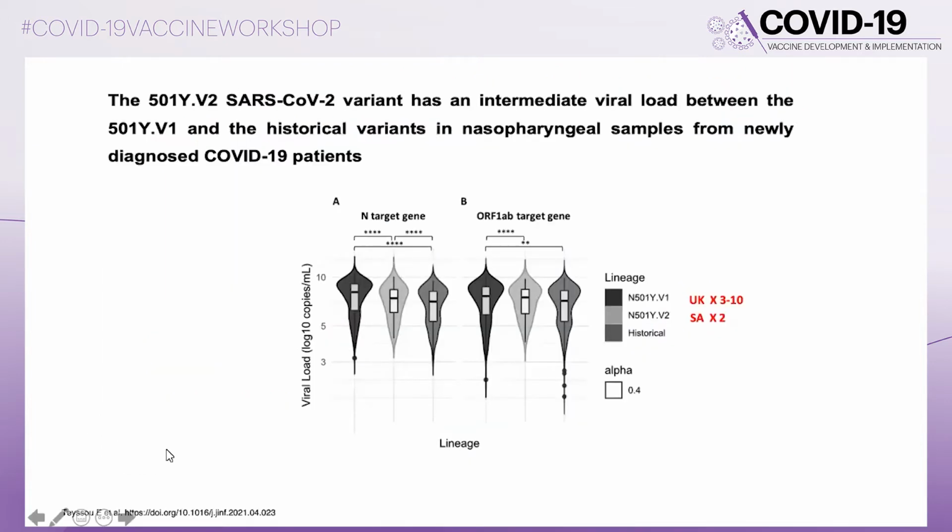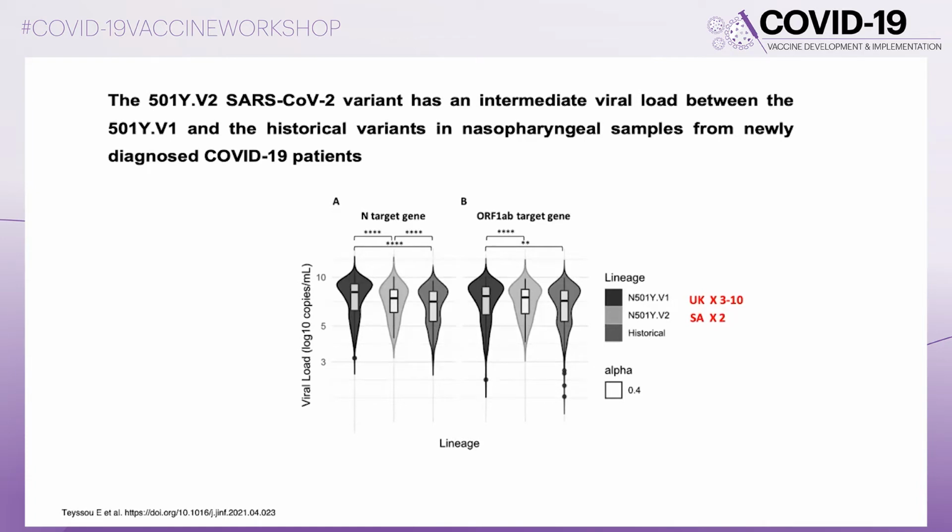And regarding the variants, the RT-PCR shows also some information. We published recently this paper showing that there are some differences of viral load between the variants. Indeed, as you can see here, for the UK variants at the time of diagnosis for COVID-19 patients, viral load was 3 to 10 times higher than the historical variants.